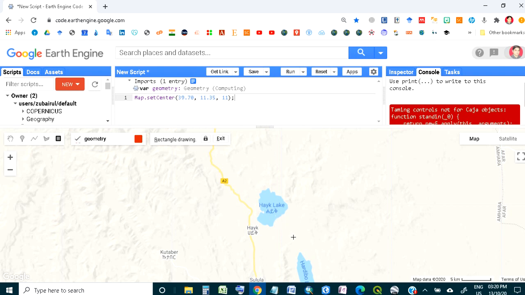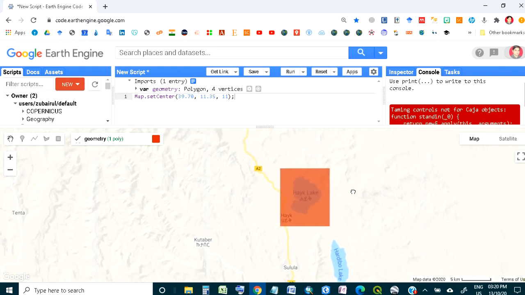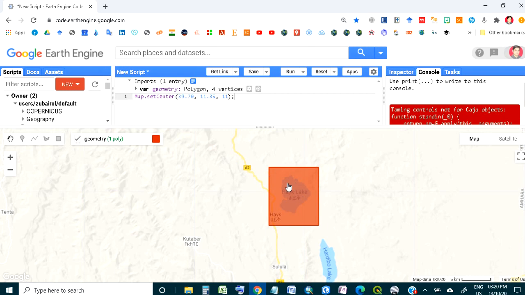Let's make it like this maybe. So I have made a polygon, and this polygon information is here. This is a variable, and that is the geometry. You can rename it as region of interest maybe.